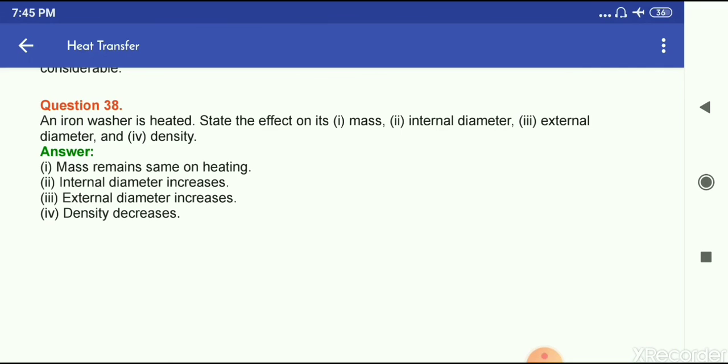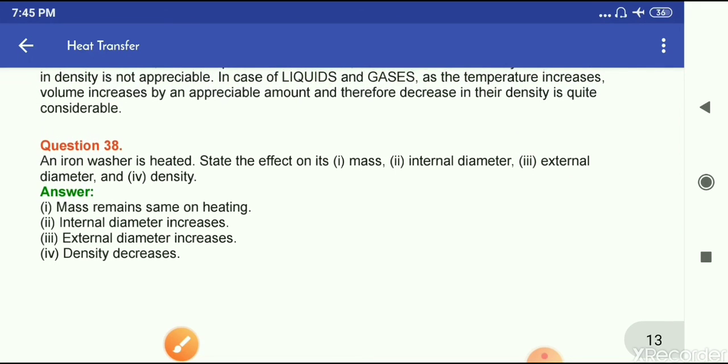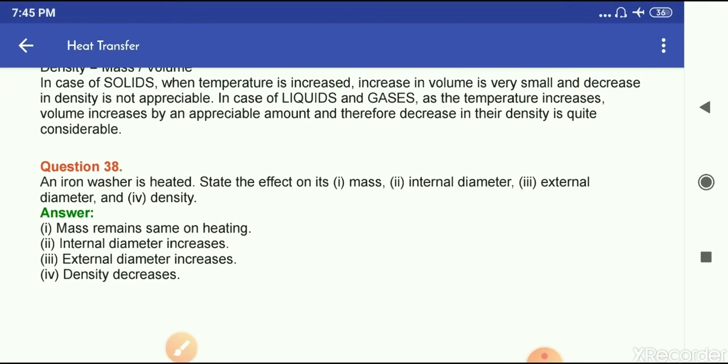So these are your answers of lesson number 6. You have to complete your work and also you have to learn all these answers.